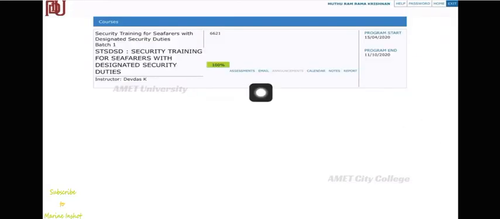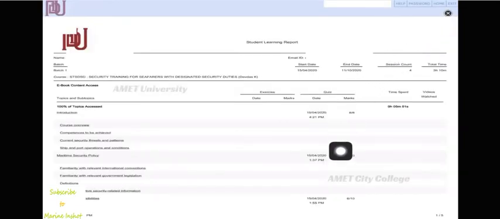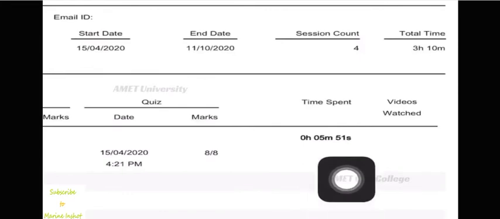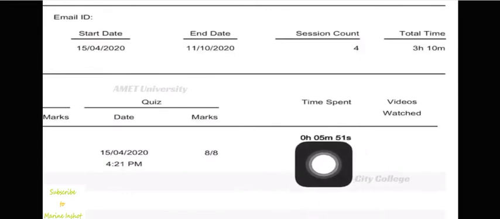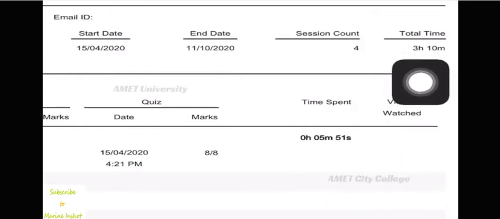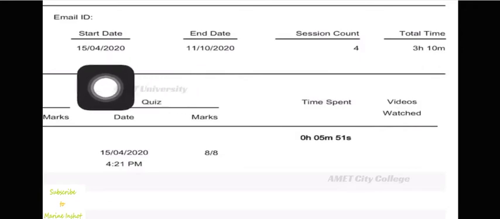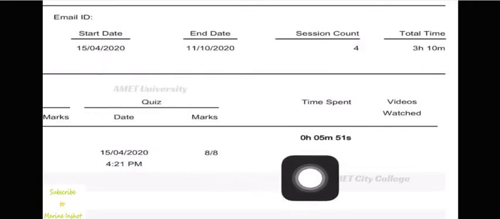Here my portal illustrates that I have completed 100% of my course, but when I click on the report, there is a difference in total time and time spent. The reason behind this is that I have spent a longer time on the quiz than on the pages of the ebook. For the course which I have chosen, there has to be at least 6 hours of time spent, after which I will be eligible to enter the assessment portal.